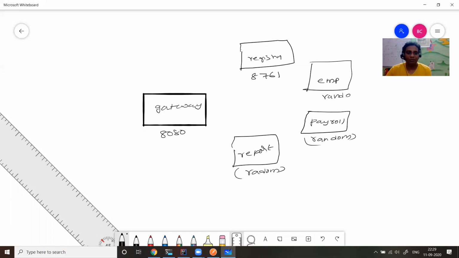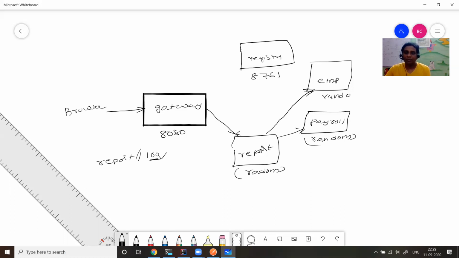Right now, the first one is direct communication. From the browser, if someone accesses a report API like /report/100, they want to know the report of the employee with ID 100. Once the call comes to the report API, it calls the employee service directly and the payroll service directly.